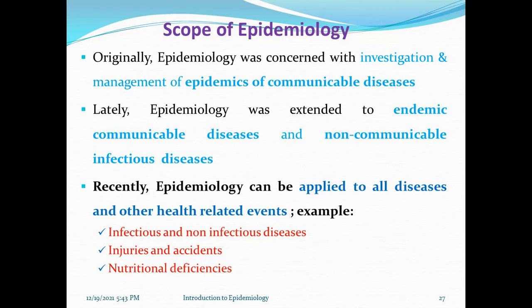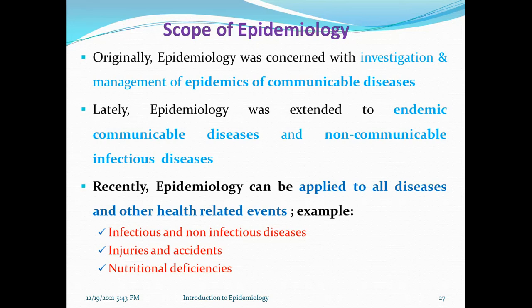The other topic is the scope of epidemiology. The scope tells us how the function of epidemiology has developed from ancient times to recent times. Originally, epidemiology was concerned with the investigation and management of epidemics of communicable disease.